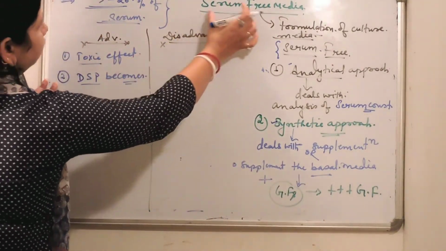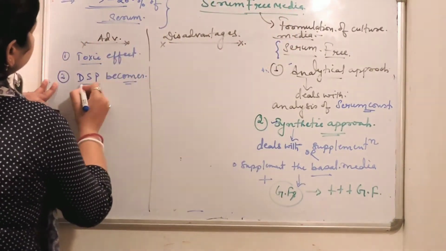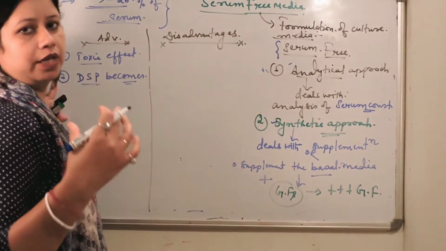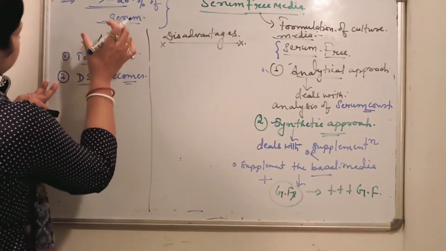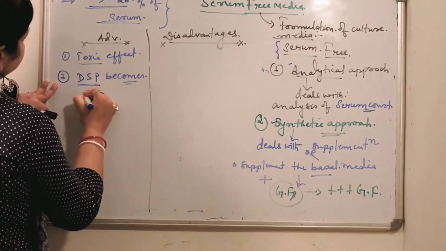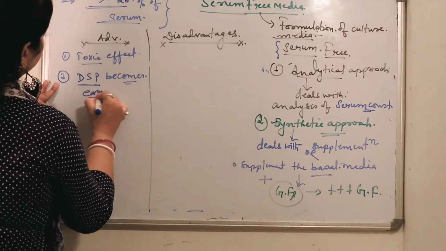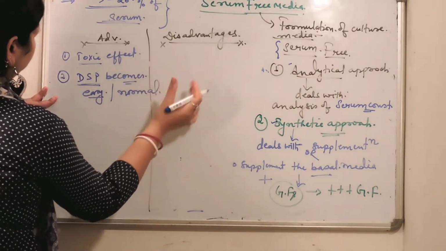So in case of serum-free media, if serum is not present in this media, downstream processing, meaning the recovery or extraction and purification, becomes very easy. So among the advantages of serum-free media, downstream processing becomes easy, or it is normal, not very complicated.